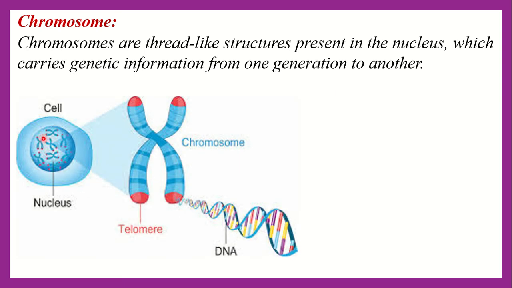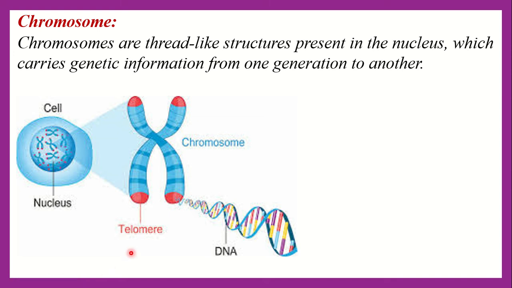Everybody see the figure. This one is a cell, and you know that each cell contains a nucleus, and inside the nucleus there are thread-like structures. This thread-like structure is called chromosome. The nucleus of a cell contains a fixed number of thread-like objects that bear the hereditary characters of the organism, called chromosomes.